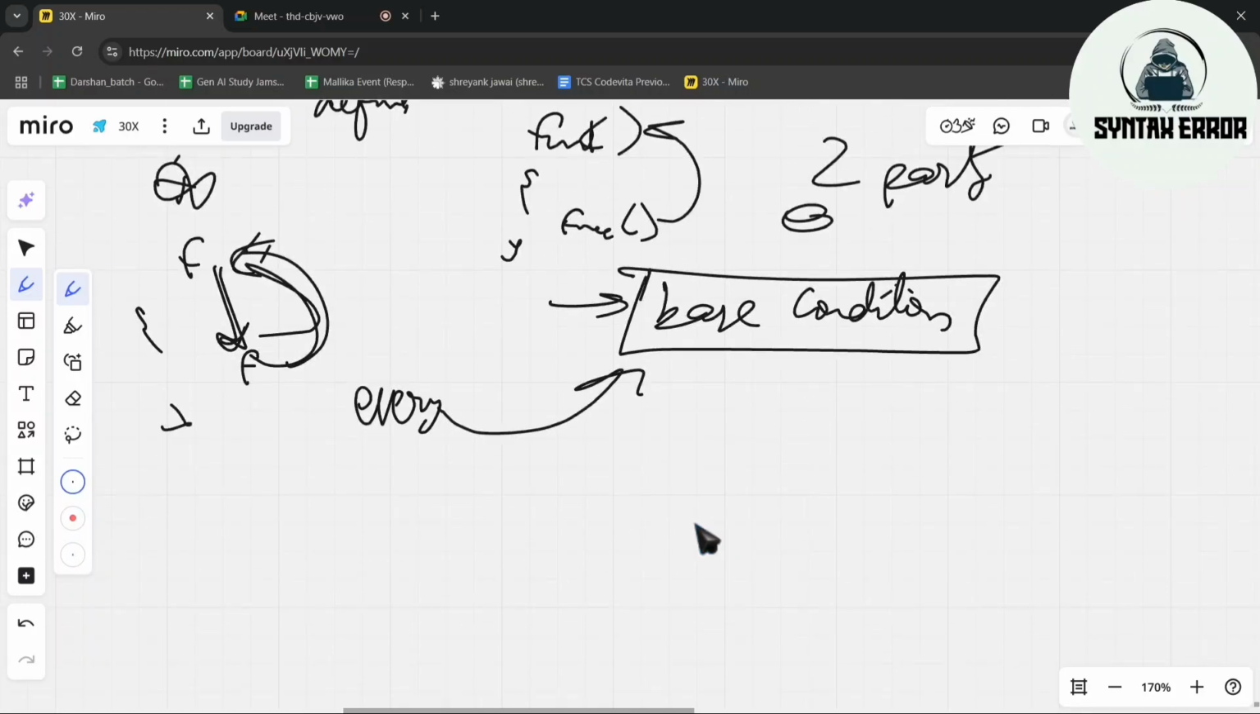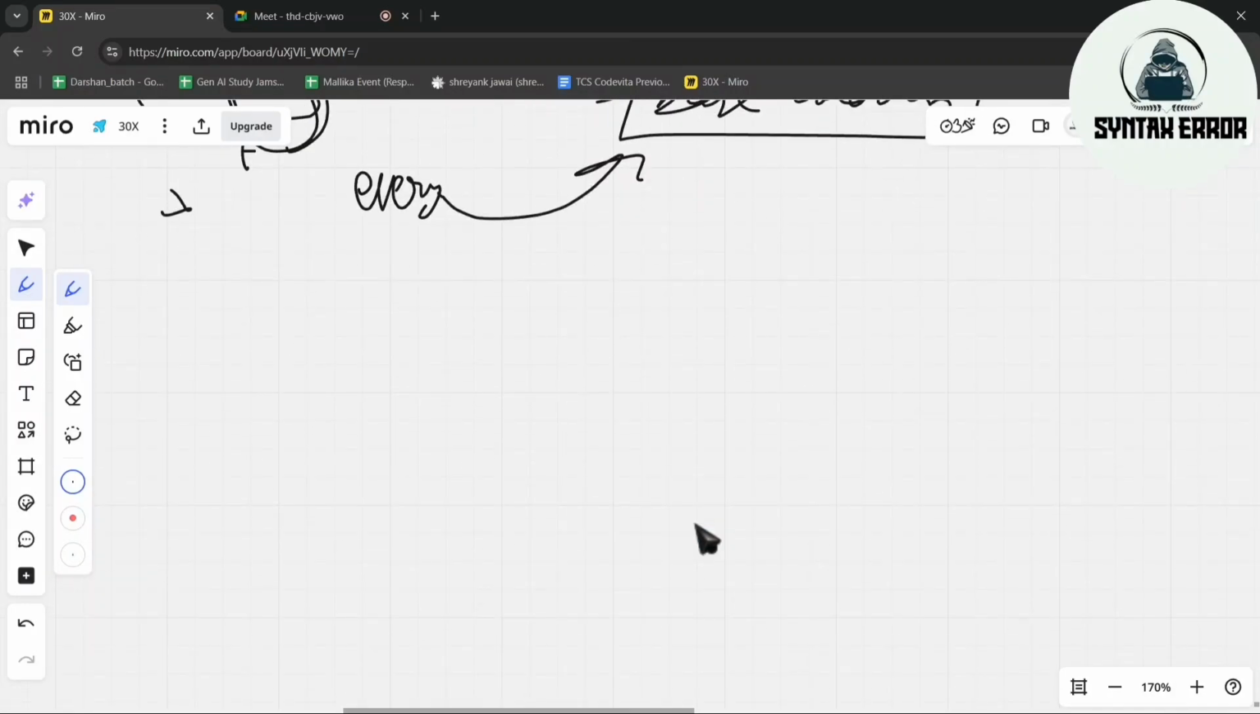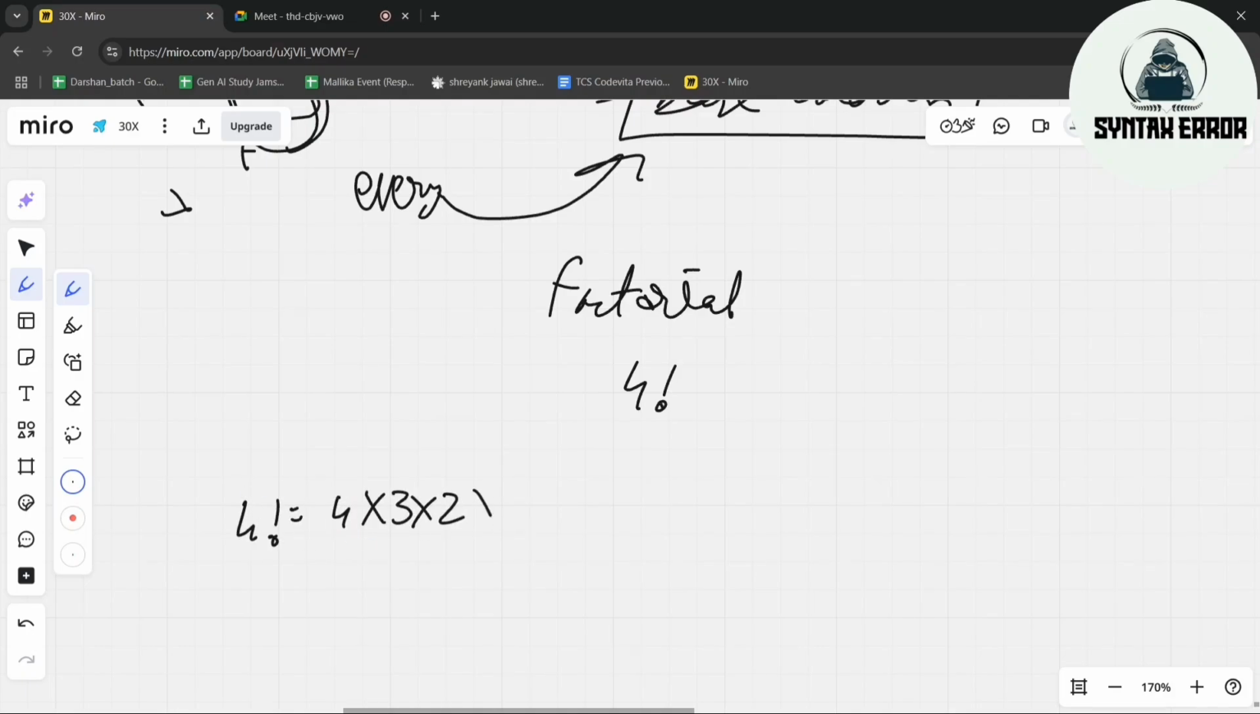Okay. So a few real world examples where recursive functions are used, one famous example is factorial. What do you mean by factorial? If you want the factorial of 4, I'll write it here, what you will do is write 4 into 3 into 2 into 1. Again, if you want the factorial of 5, you will write 5 into, and you have to write till 1, right?